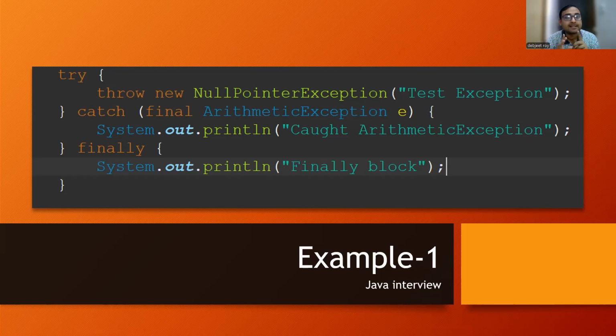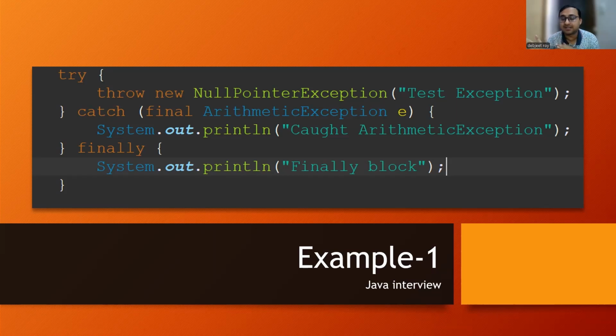That way, if there is any exception specific to file not found, it is just a part of IOException, which can contain multiple other types of exceptions as well. If there is an exception specific to file not found, we can handle it specifically with catch of FileNotFoundException. But if other types of exceptions also come, they can still be caught in the other catch blocks. So it should handle all types of exceptions. This try with multiple catch blocks is very important to understand.